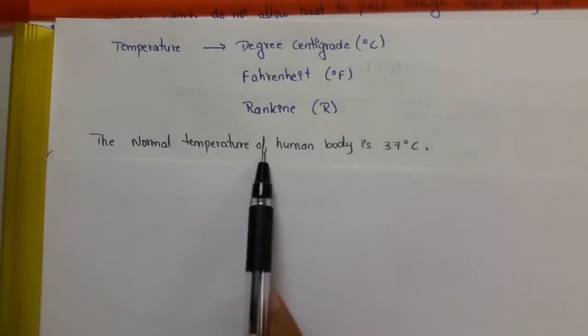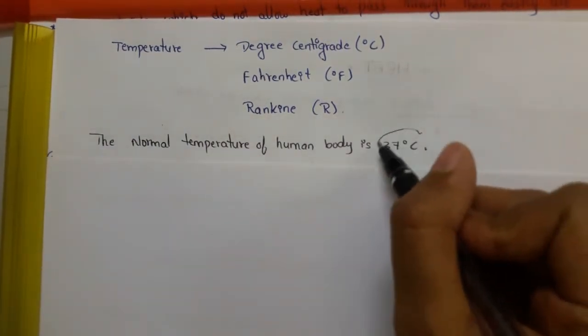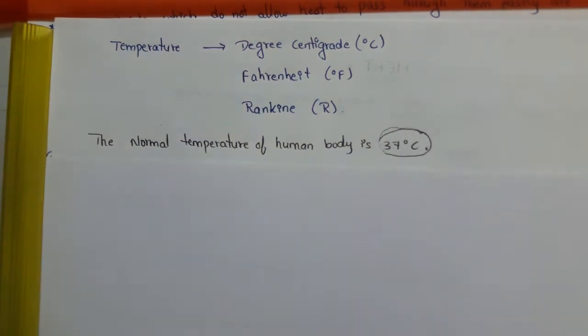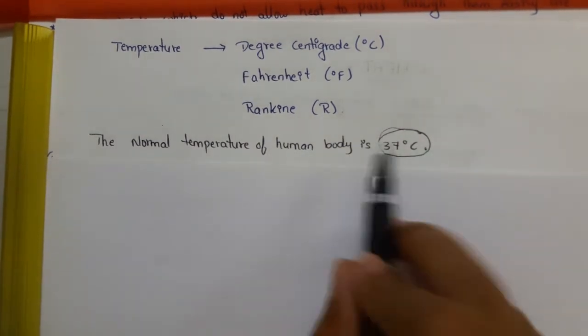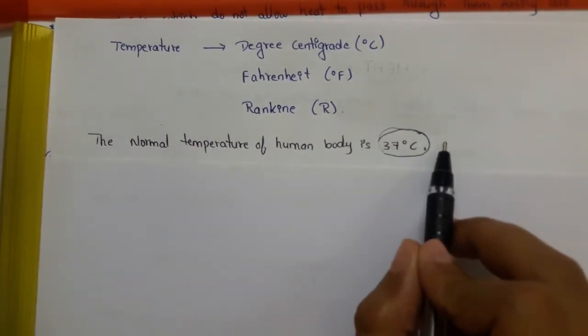And the normal temperature of the human body is generally 37 degrees Celsius. So, take a thermometer and check your body temperature. If it is more or less, then you can say you are having a fever.